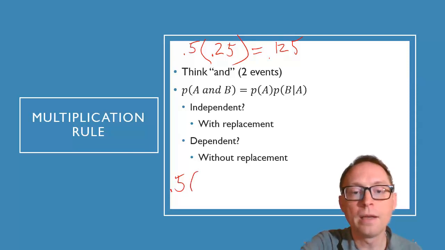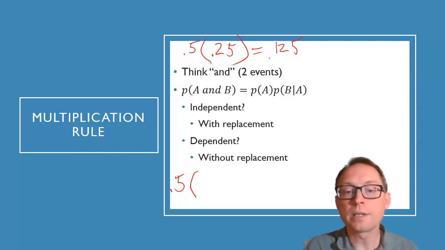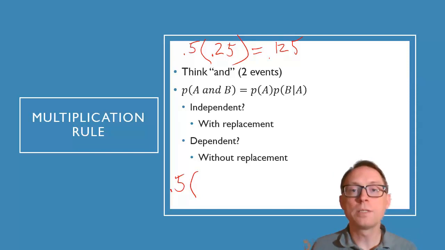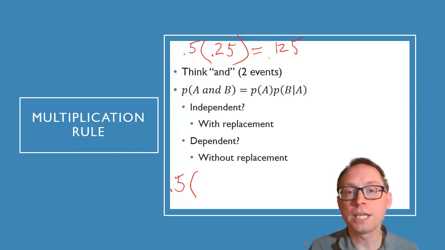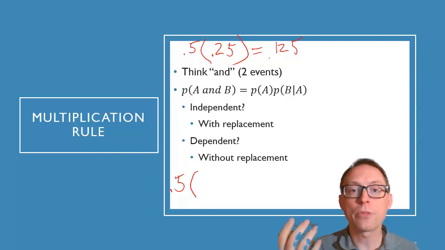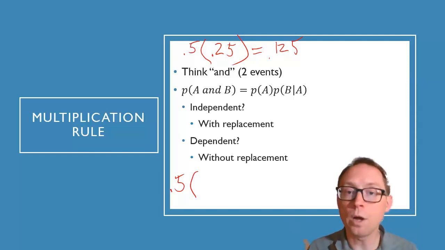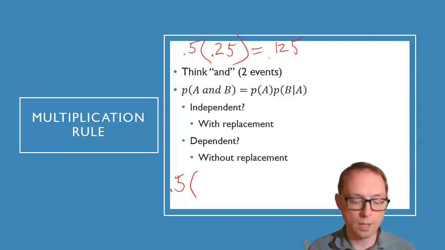But then the probability of me getting a spade now changes because it's not 13 out of 52 cards anymore. It's now 13 out of 51 cards because I took the Queen of Hearts out of there, right? And so 13 divided by 51 is pretty close still.